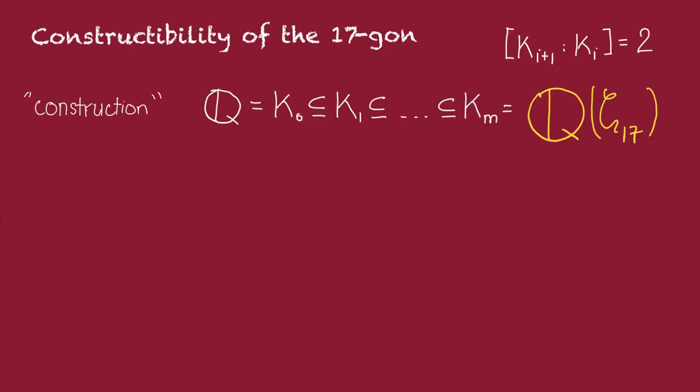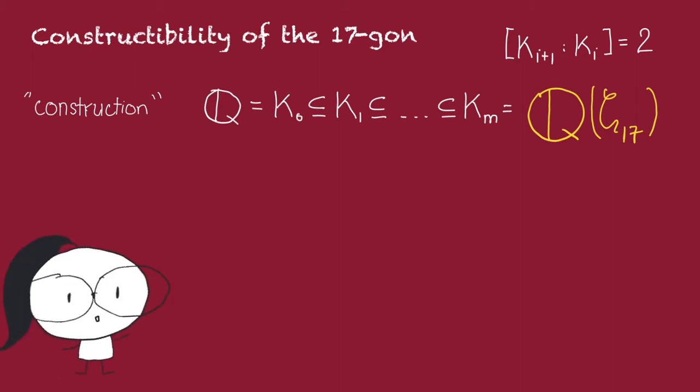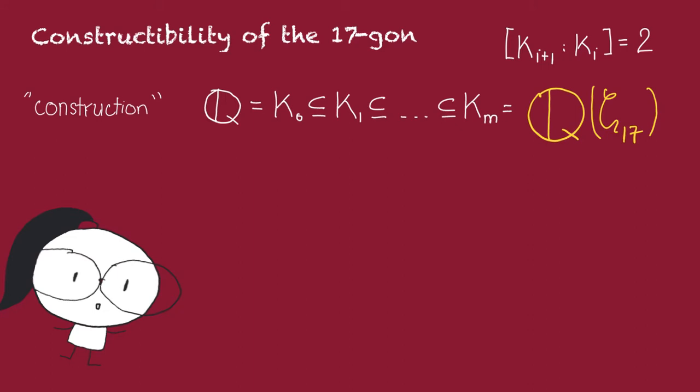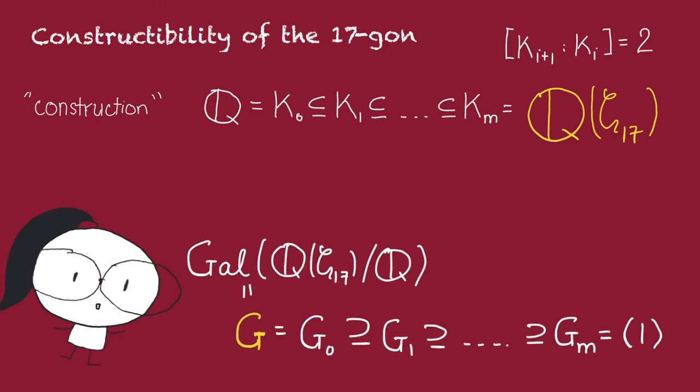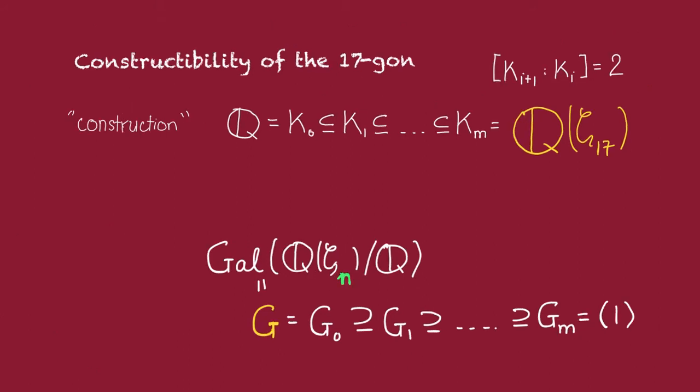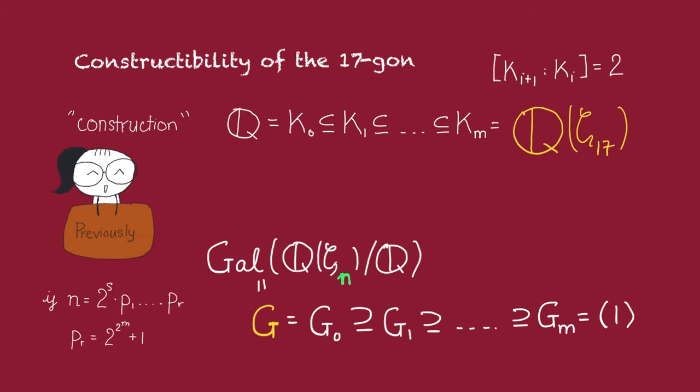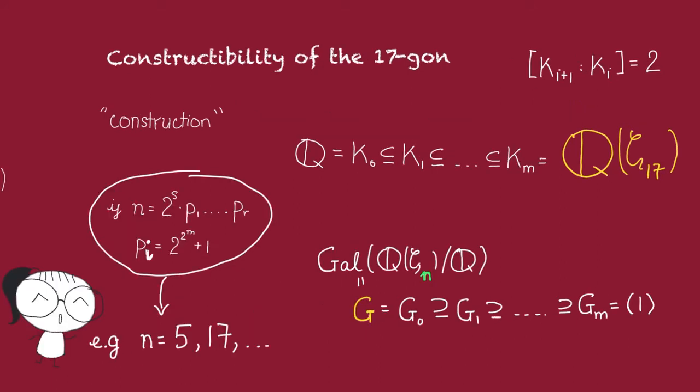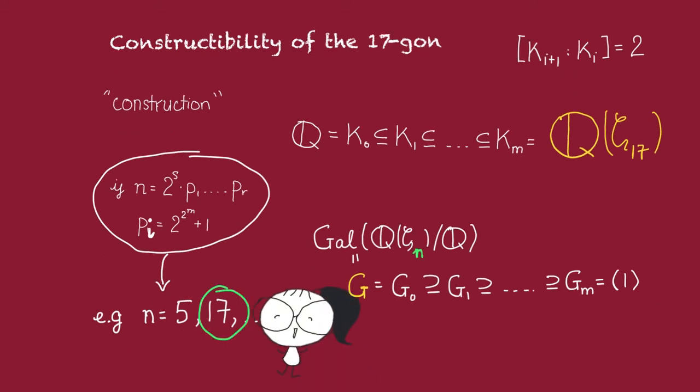Okay, so constructing the 17-gon means obtaining a sequence of subfields like this. Now, from the proof of the constructibility of the n-gon, we know that a way to obtain this chain is by looking at a chain for the corresponding Galois group. Previously, we have seen that such a chain exists for the n-th cyclotomic field if n is the product of a power of 2 with Fermat primes, i.e. primes of the form 2 to the 2 to the m, plus 1. This works, for example, if n is say 5 or 17 and so on. Thus, n equals 17 is the first constructible n-gon that people didn't know about.